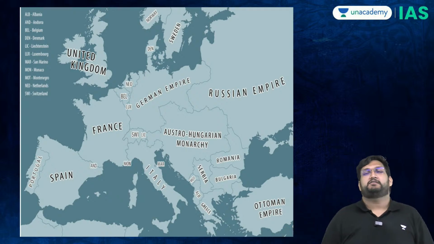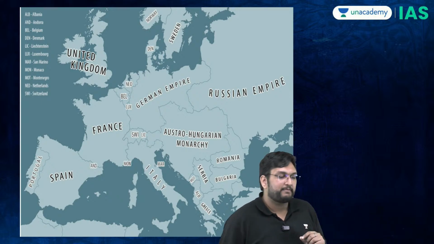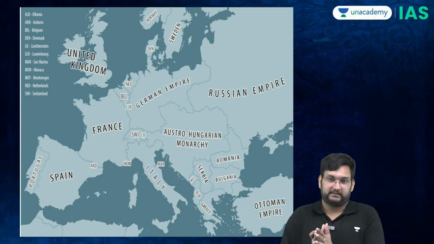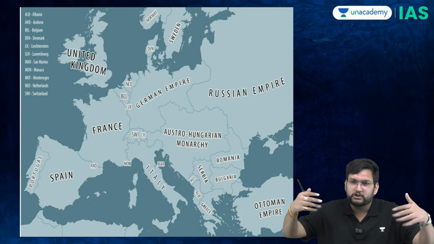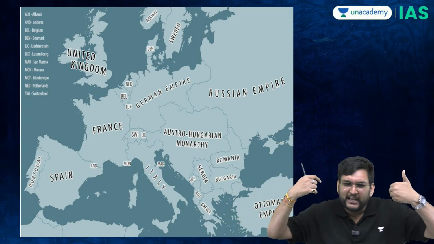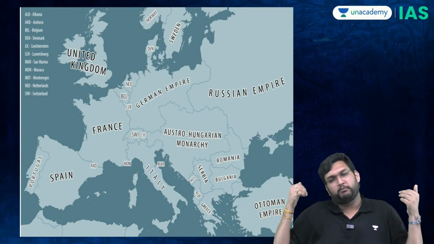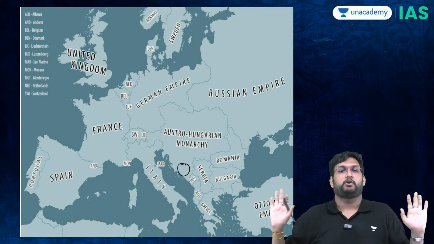In that demand, Serbia was ready to accept all the demands, but one of the demands was, you will stop asking for Bosnia. But the Serbians say, you can take whatever you want to take. You can ask for anything you want. But we will never give up on Bosnia. Bosnia is our life. We will take this sector for sure, which is Bosnia.